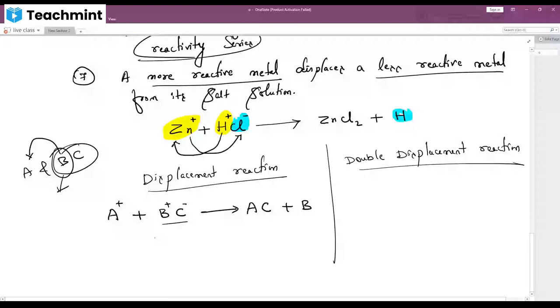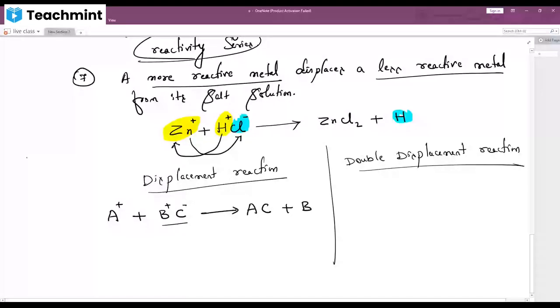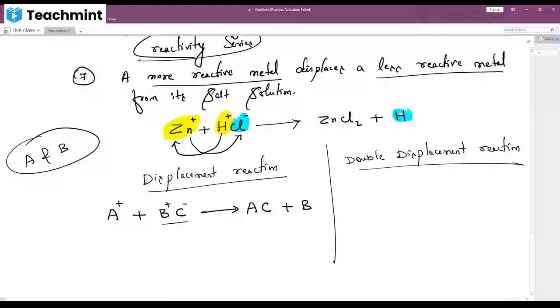A and B are very close friends. Now I'm giving the difference between displacement reactions. Displacement means here a displacement reaction is happening. In displacement, we have two types: one is displacement, the other one is double displacement. In displacement, I'm giving an example, I will write it once again.